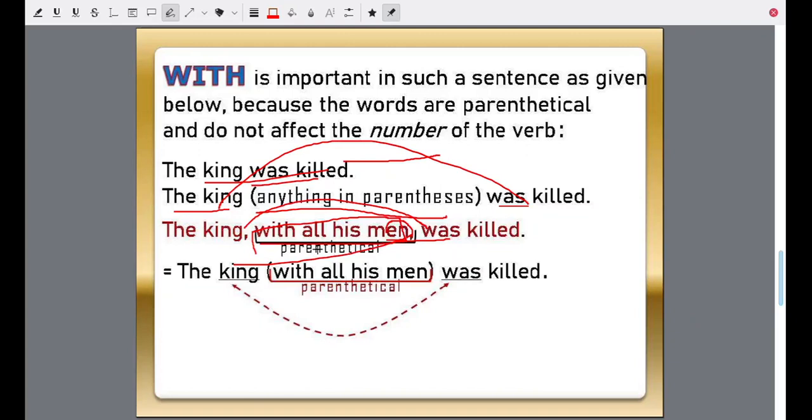With all his men is parenthetical, but instead of putting it in parenthesis, we are separating it by two commas. The king, comma, with all his men, comma, was killed. So actually with all his men is equivalent to parenthesis. It's equal to brackets. So the subject is king. So we say the king was killed. The men may be in plural, but it's not going to affect the verb.